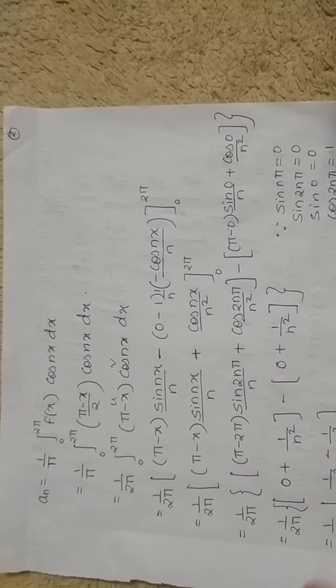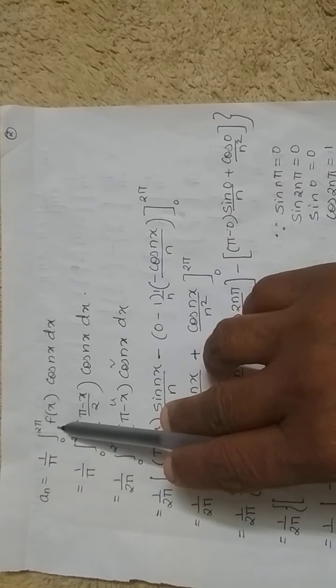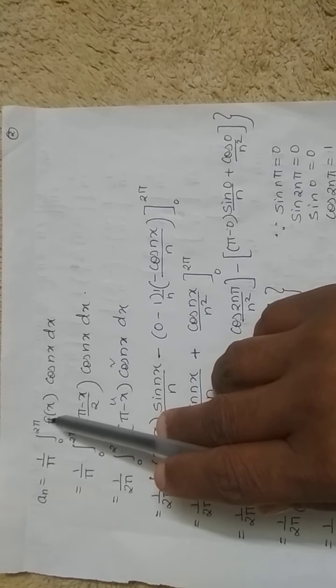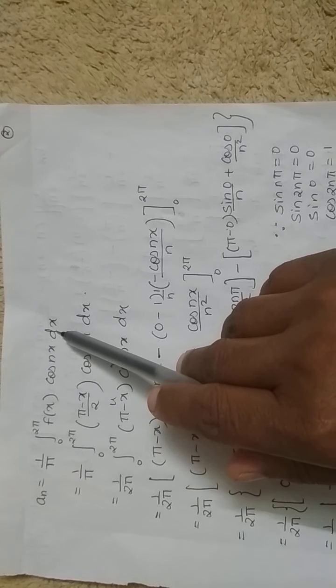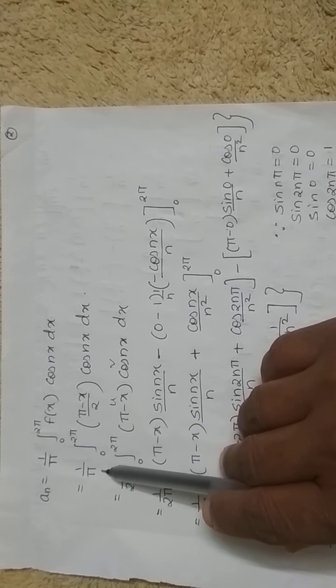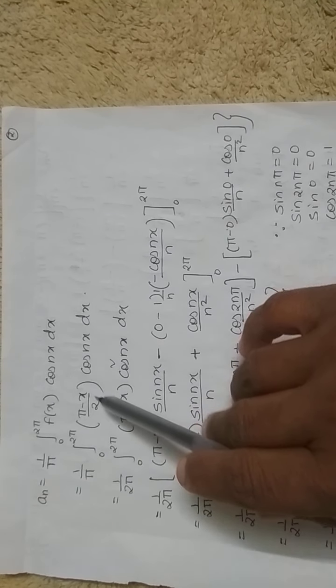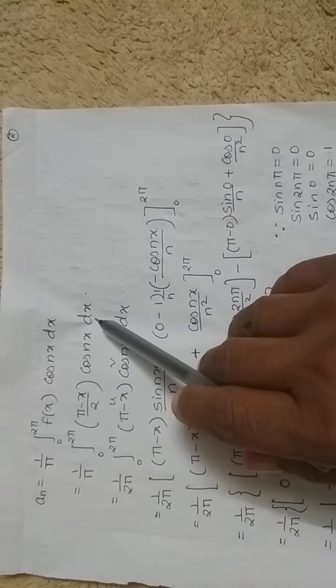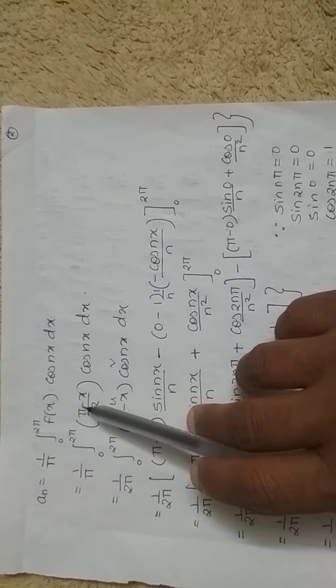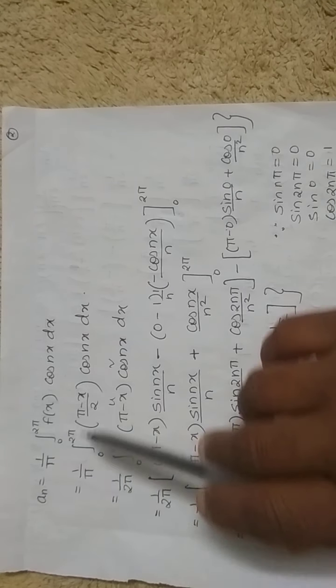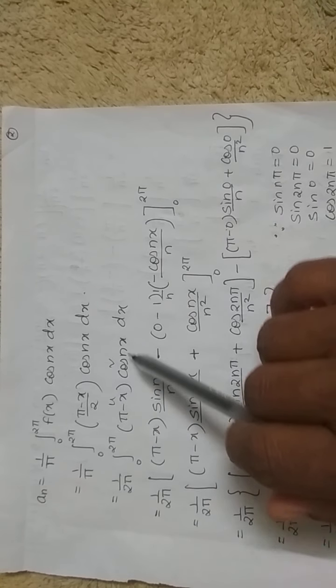Now, next to compute is an. How to compute an? The formula for an is 1 upon pi integral c to c plus 2 pi. Now what limits are you going to take? 0 to 2 pi, f of x cos nx dx. 1 upon pi as it is, integral 0 to 2 pi as it is. f of x is pi minus x upon 2, into cos nx dx. Now here the whole is divided by 2, so bring it outside. So 1 upon 2 pi. What remains here is pi minus x into cos nx.